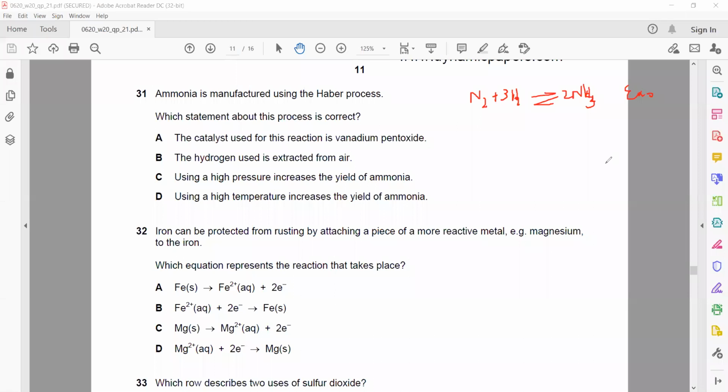And if the forward reaction is exothermic, the reactant will have high energy and the product is having low energy.